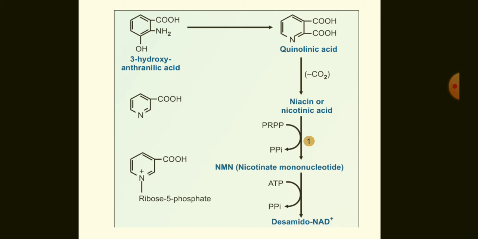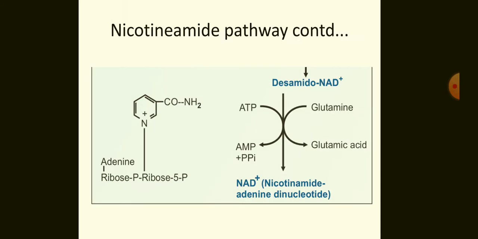This nicotinate is added with an adenine moiety by ATP, and we get this deamido NAD. This deamido NAD, you will see in the next reaction, is converted into NAD by addition of an amino group. The glutamine is converted into glutamate. ATP gives the energy for this reaction and gets converted into AMP, and we get NAD, nicotinamide adenine dinucleotide. This is the coenzyme.